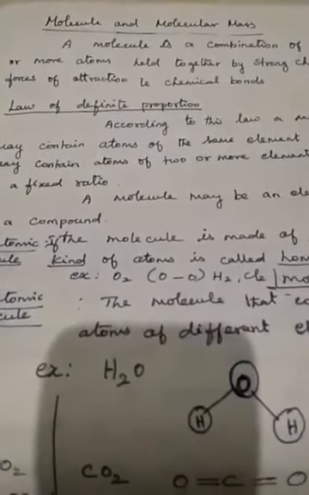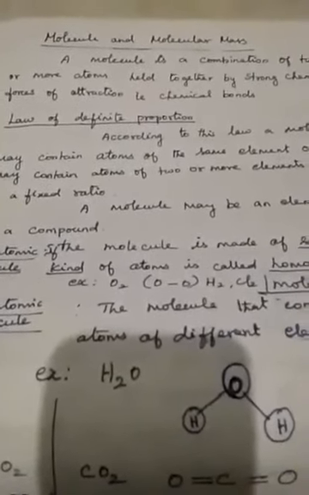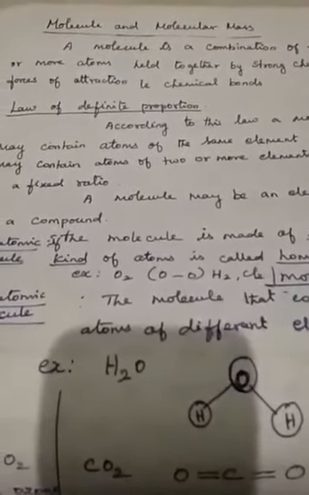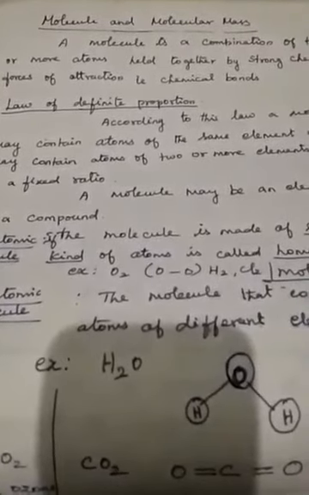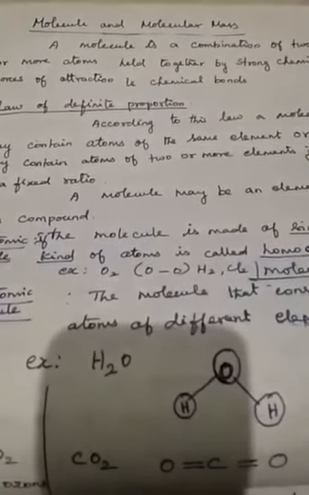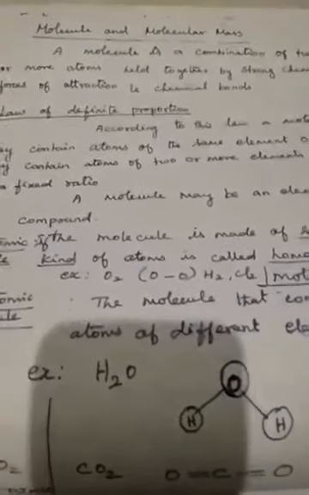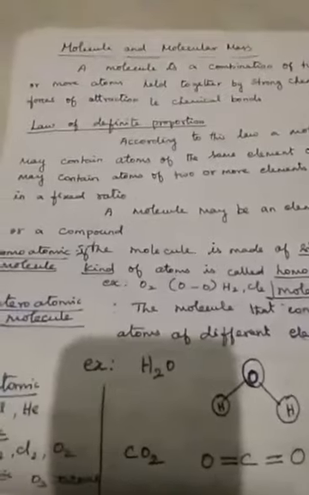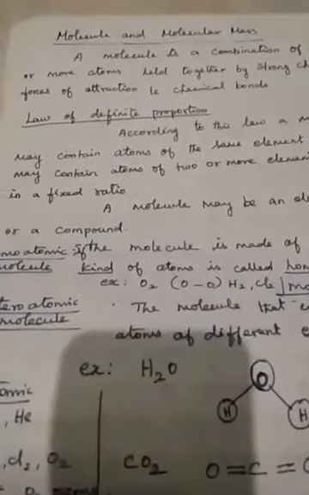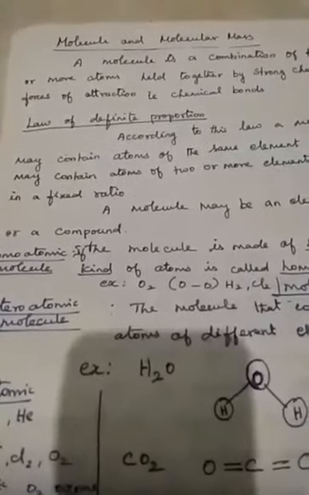So two or more atoms combine to form a molecule. One atom itself is also considered a molecule. That is called a monoatomic molecule. And when two same kinds of atoms are combined, that is called a homodiatomic molecule. Same kinds of three atoms combined to form a molecule is called a homotriatomic molecule. Homo means same kind of atoms form a molecule, that is called a homoatomic molecule.